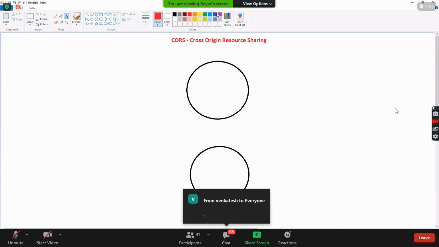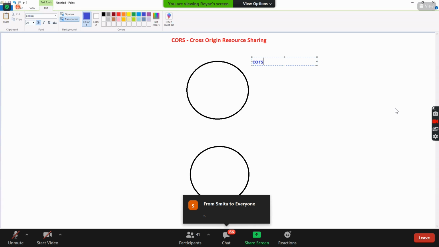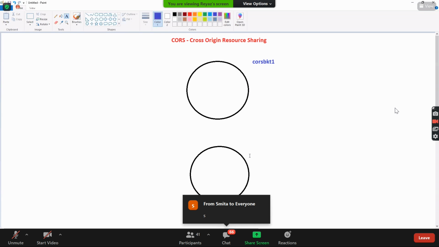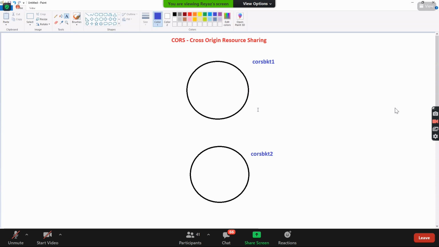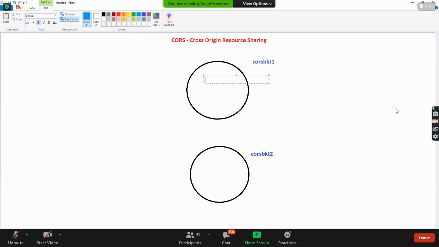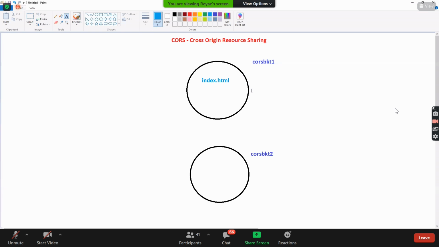Let's say the bucket names are CORS BKT1 and CORS BKT2. Here, can I upload index.html and make it a website? Can I access this index.html as a website by enabling static website hosting for this bucket? Yes, definitely possible.